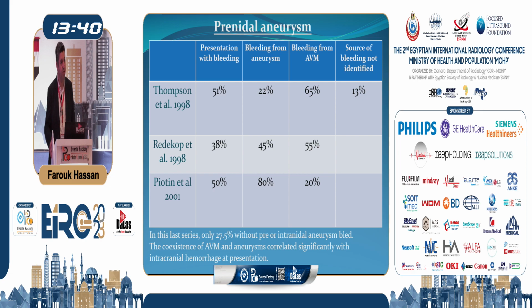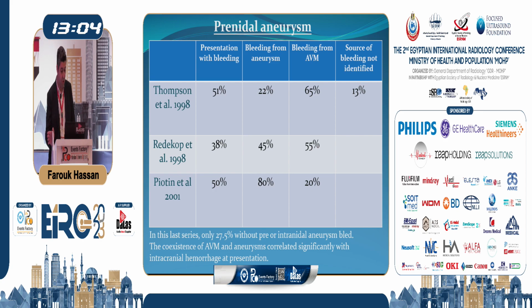Many studies in the literature try to find the relation between the presence of a flow-related aneurysm and the risk of hemorrhage of an AVM. We have multiple series. One of the biggest is the series of Michel Putin and the team of Rothschild in 2001. They found that when we have an AVM with a flow-related aneurysm and we have a rupture, 80% of cases are caused by rupture of the flow-related aneurysm, not the AVM,